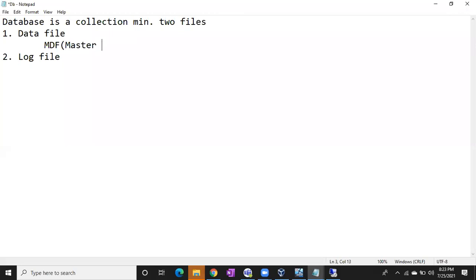MDF means master data file. The second one is the NDF file, next data file or new data file. In the data files there are two types of data files. In the log file there are no more types, only one type, which is the log file. In the data file we have two types.